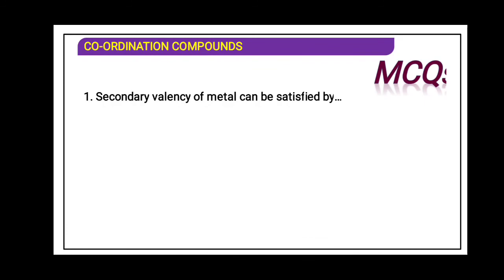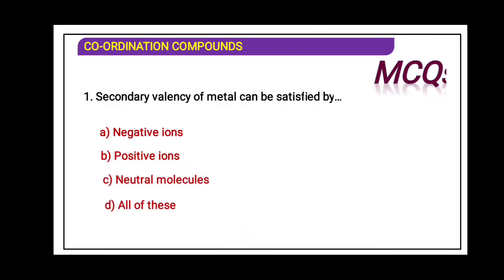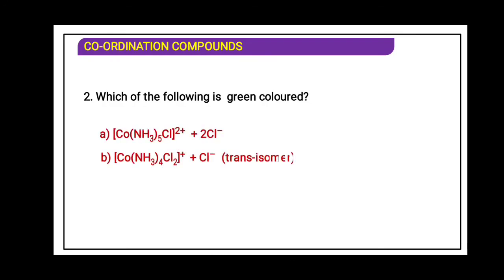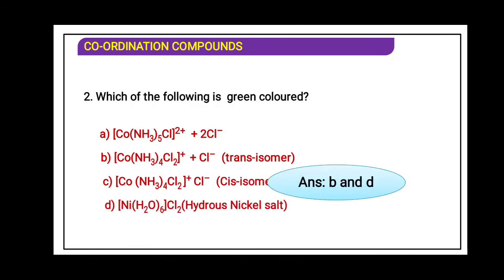Secondary valency of the metal can be satisfied by negative ions, positive ions, and neutral molecules, all of these. Answer the question, students. Which of the following is a green color complex? Just now we have seen. You can answer now. The answer is B and D. Only one, with 4 ammonia and Cl2, we have just seen, and the D one, that is the nickel salt, you have not seen, so you cannot answer that question.